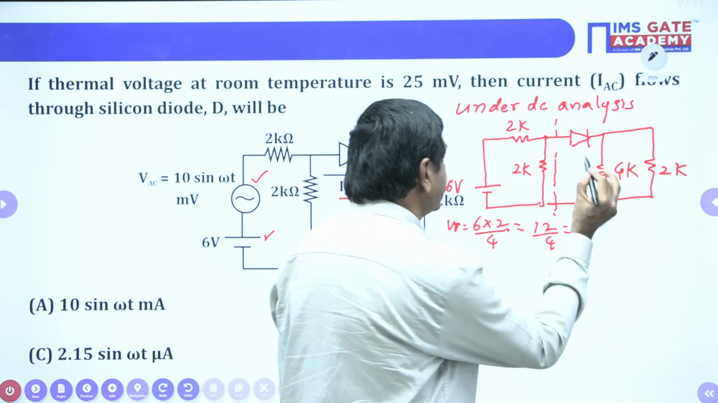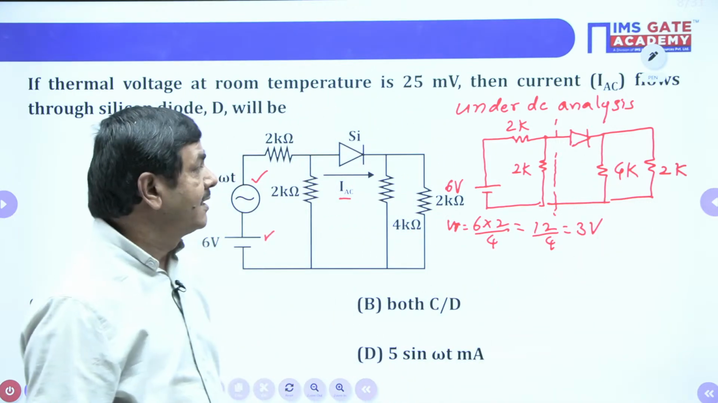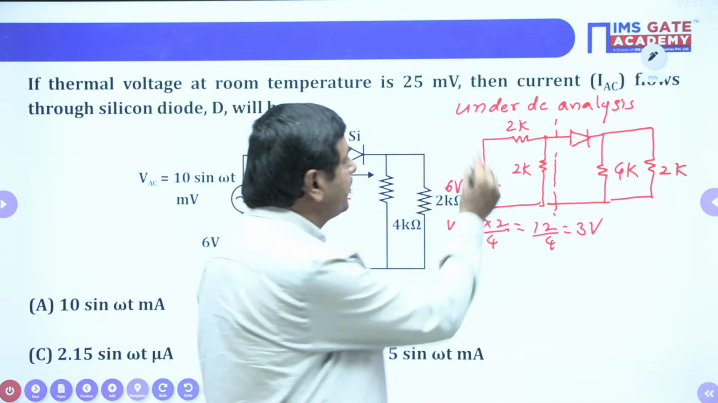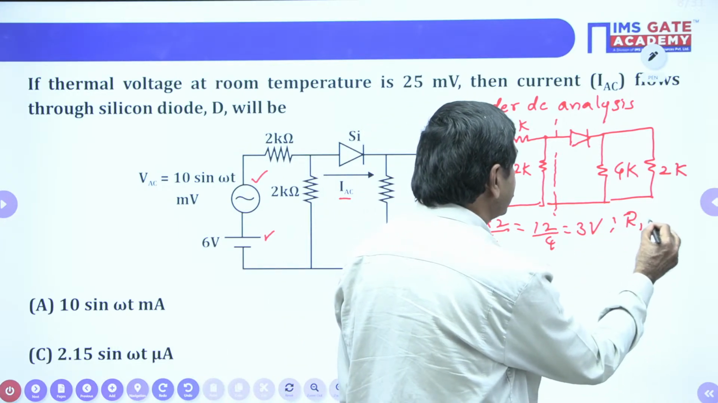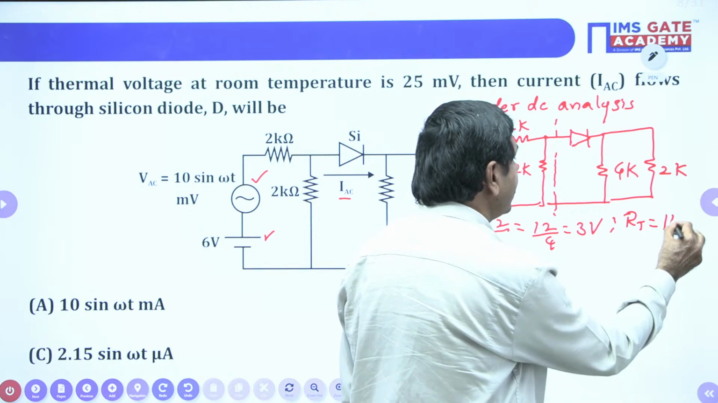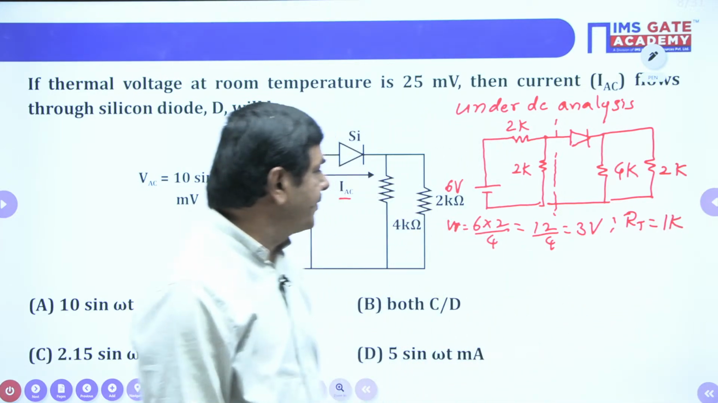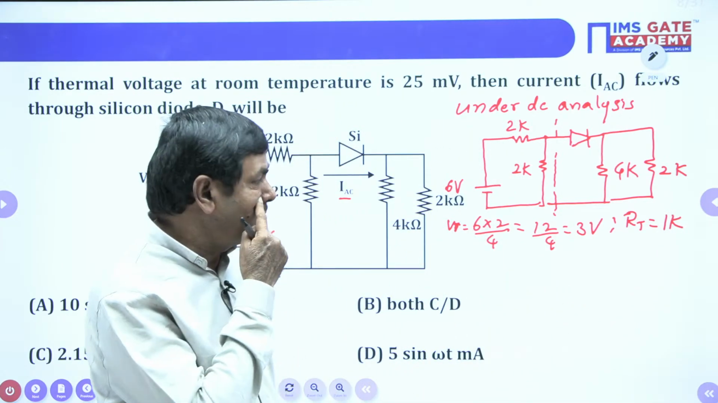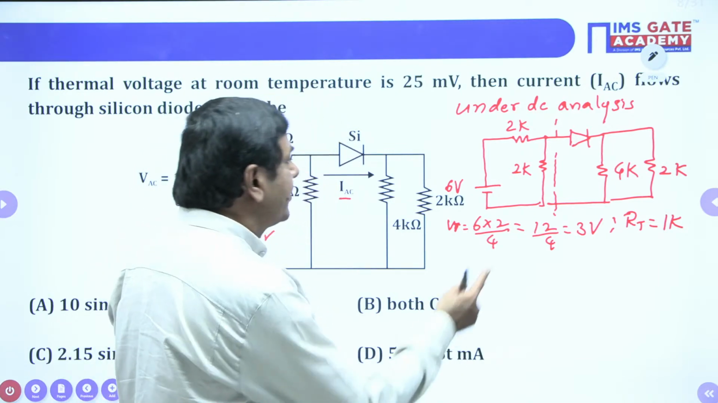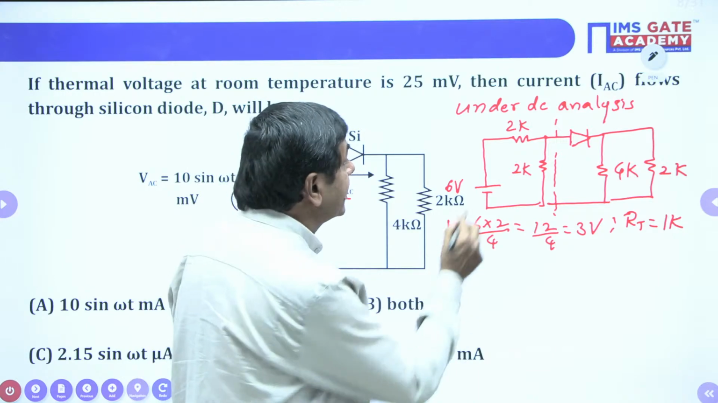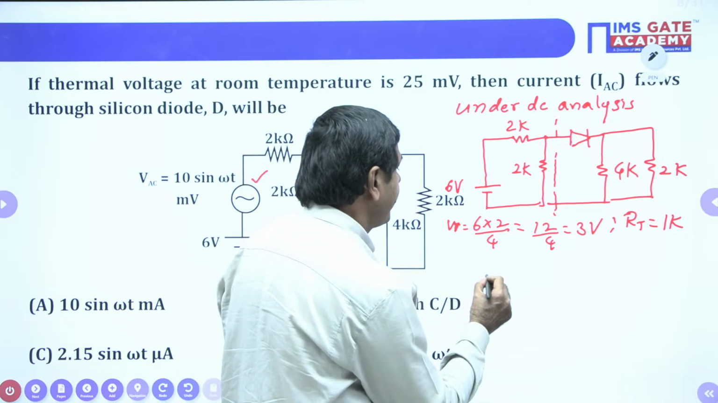3 voltage is available, and the 2K resistors are in parallel. By using this, I can find Thevenin's resistance, which is 1K. Yes, we got Thevenin's voltage of 3 volts and Thevenin's resistance of 1K. Then the circuit can be redrawn in this way.